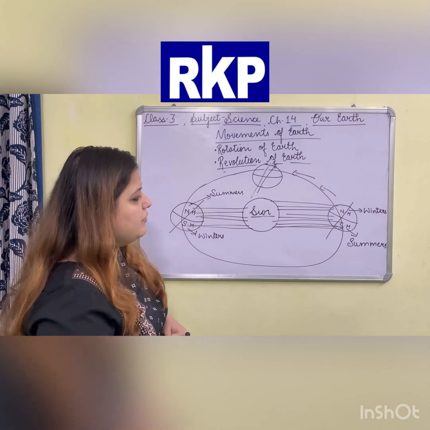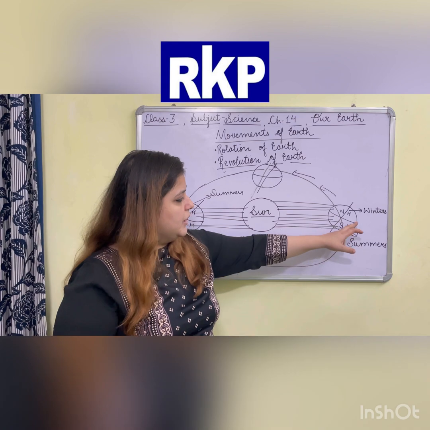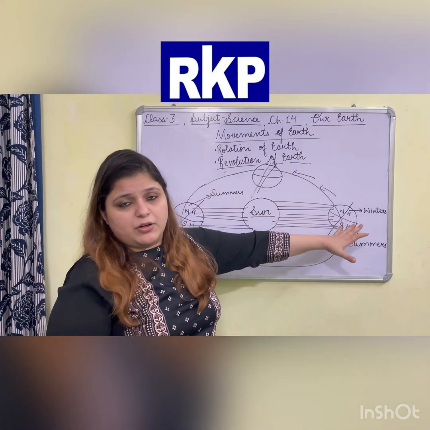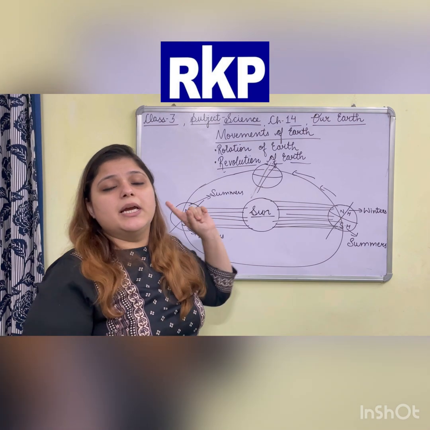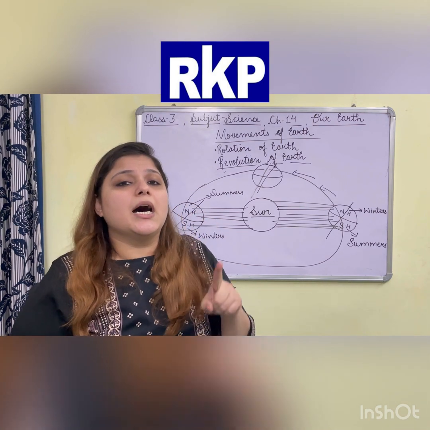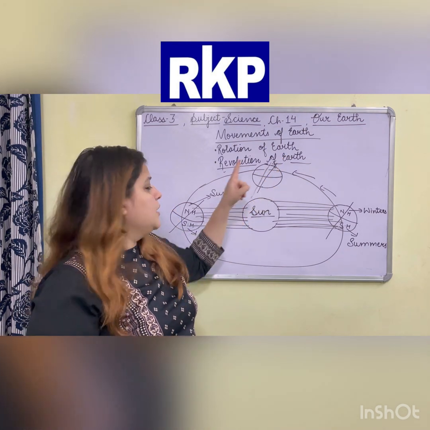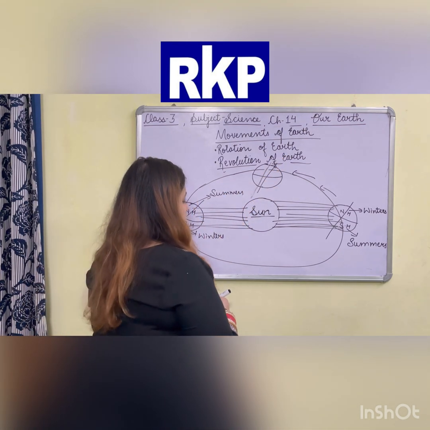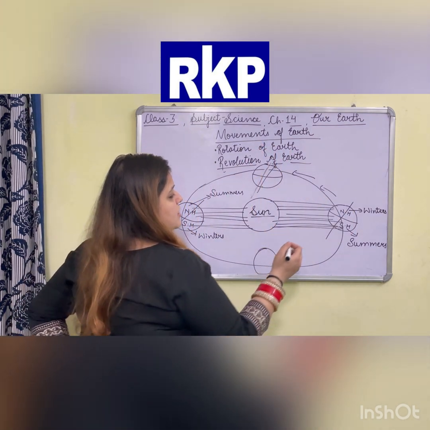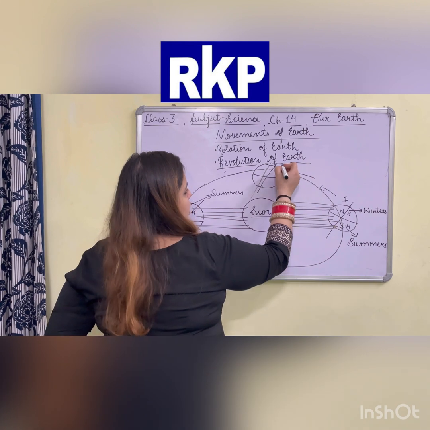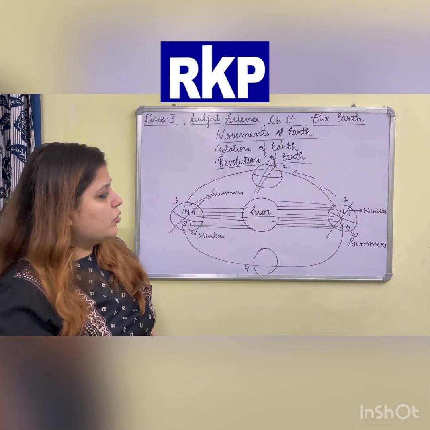Now if you have observed properly, earlier the northern hemisphere was having winter and now the northern hemisphere is having summers. It means seasons are changing from winters, to autumn, spring, then summers, then again winters. Suppose it was the first position of the earth, second position, third position, fourth position. Now look carefully, beta.